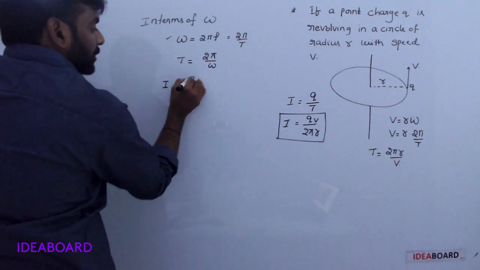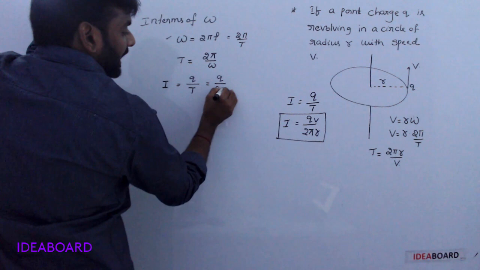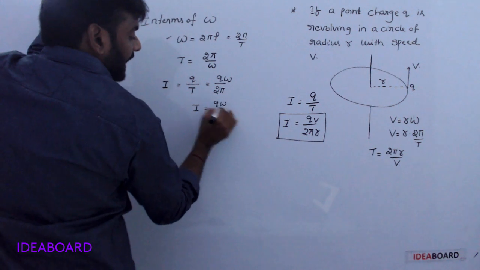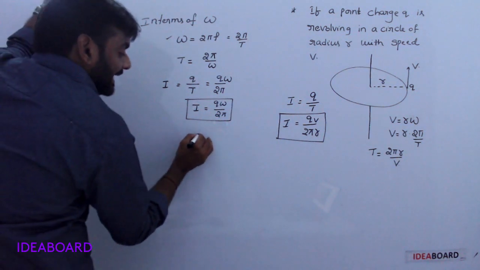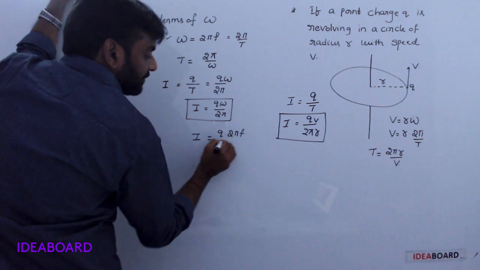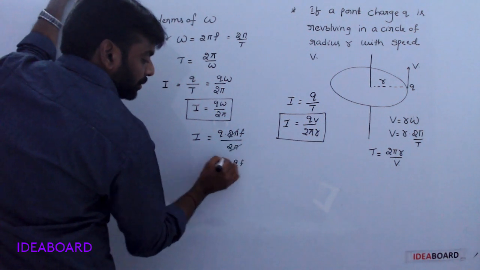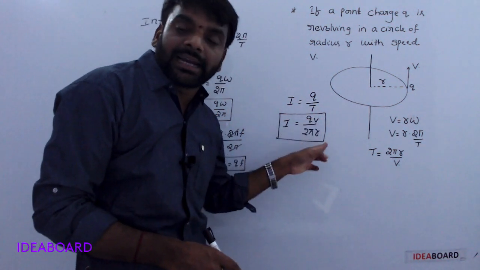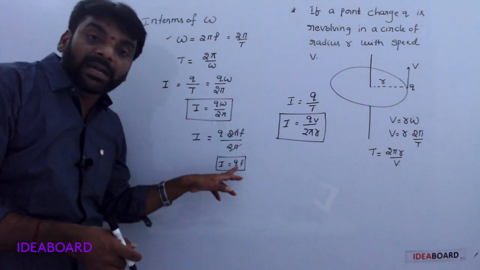I is equal to q by T, which is q omega by 2 pi. I is equal to q omega by 2 pi, and writing omega as 2 pi f, the 2 pi cancel. I is equal to q f. So we have current in terms of linear velocity and radius of the orbit, current in terms of angular velocity, and current in terms of frequency.